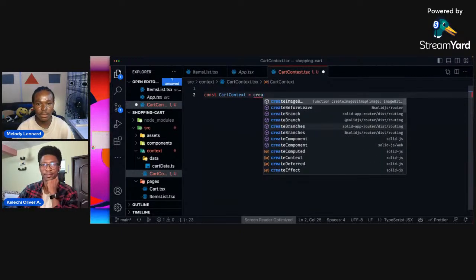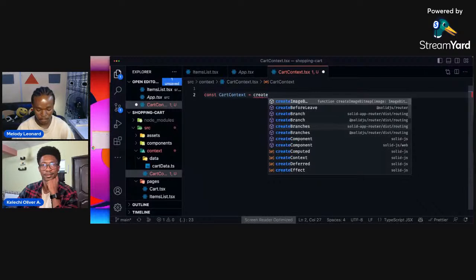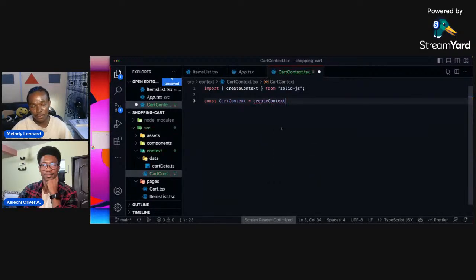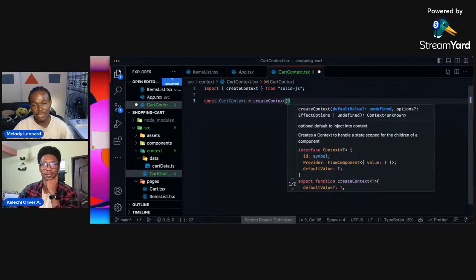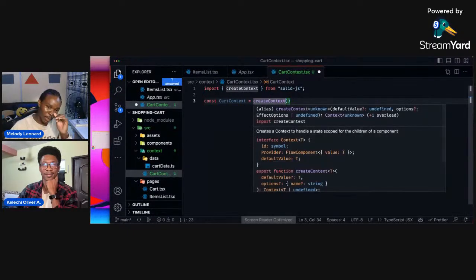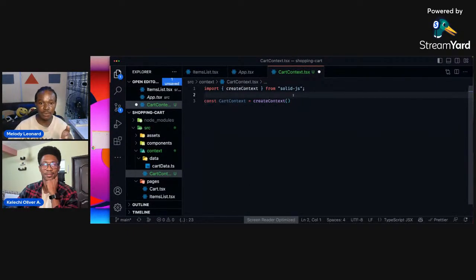I want to create a context, and this createContext is imported from Solid JS, as you can see here. And I'm going to create a context here. Since it's TypeScript, we have to type this, right? So what kind of values are going to be in this context?